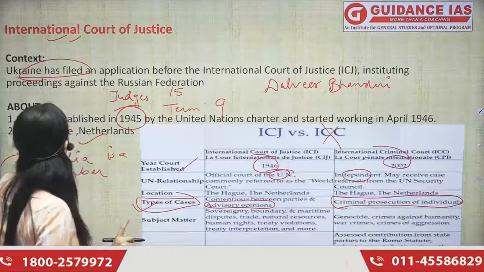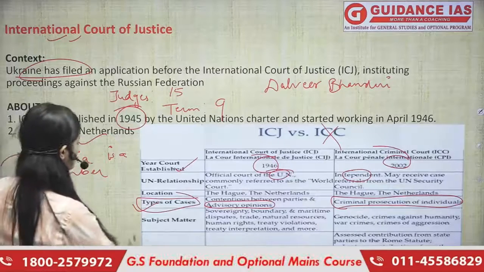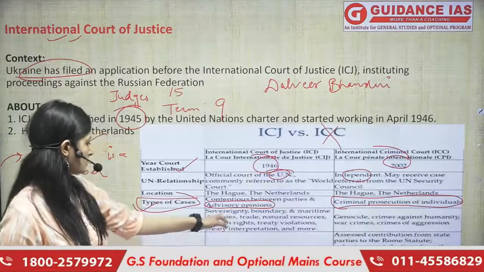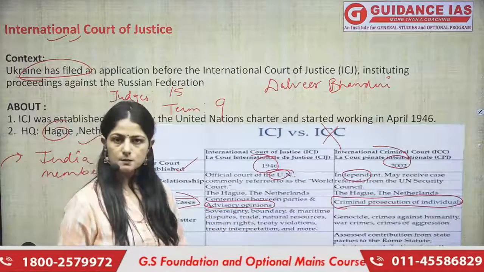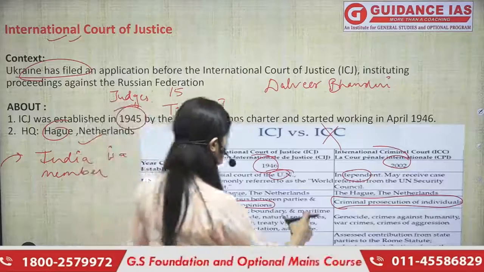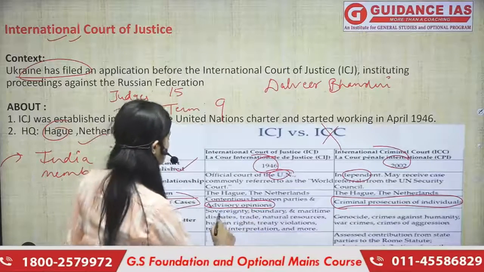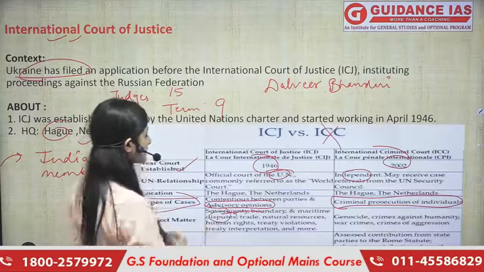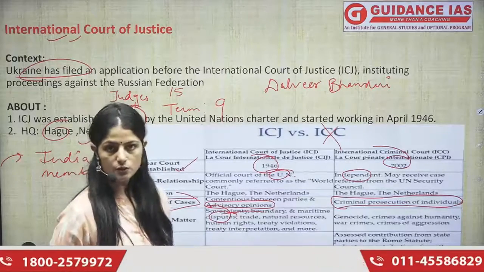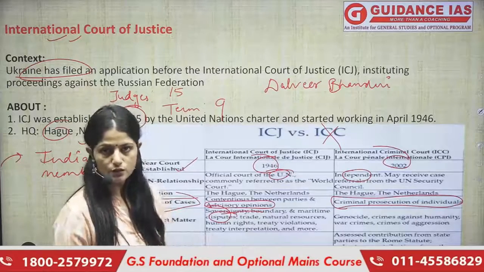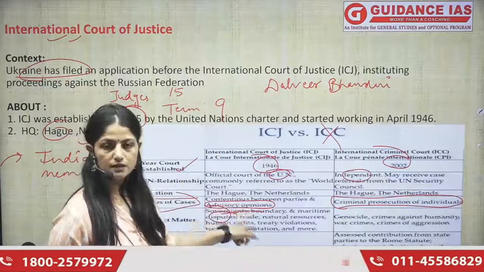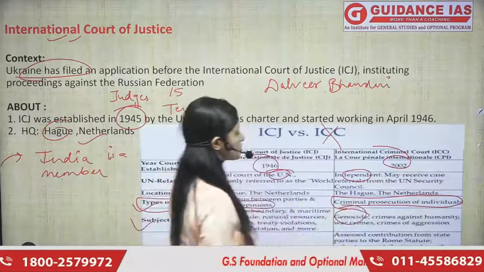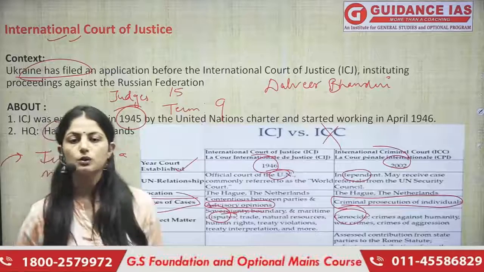International Court of Justice. What is the subject matter? This is precisely the subject matter that they conduct or they handle things between the two countries, and also if it is related with some boundary issue, countries के बीच में बहुत सारे boundary issue रहते हैं, maritime disputes रहते हैं, right, बहुत सारे treaty के violations अगर हो रहे हैं between two countries or many countries, ICJ handles those type of cases, whereas ICC handles the cases which are related to the genocides or the crime against humanity.